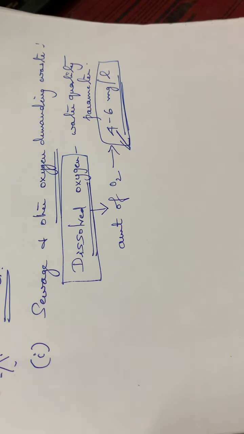The amount of oxygen present will not be sufficient for the bacteria to decompose this organic matter. So these wastes will not be oxidized properly.